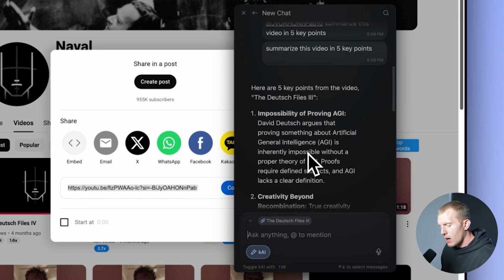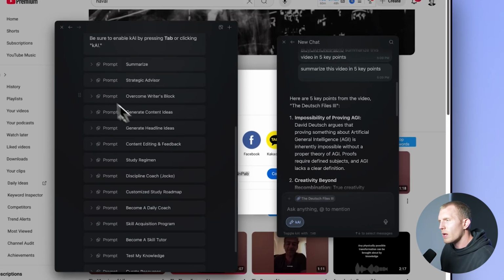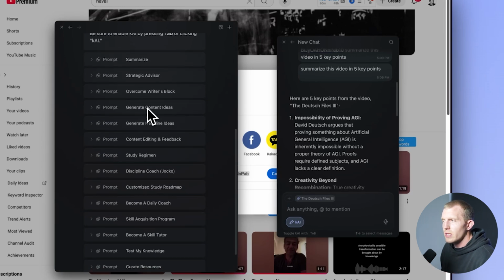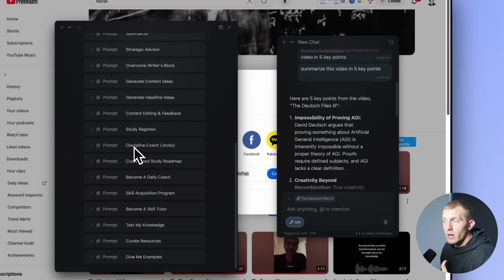But now I can also open floating documents. And if I have something like a prompt library from things that I've studied over time, I can use things like generate content ideas, headline ideas. A link to this is in the description if you want a place to start. I would recommend trying the discipline coach with Jocko, and then you can feed it your goals or your planning that you do in Kortex to get more clarity on what to do.